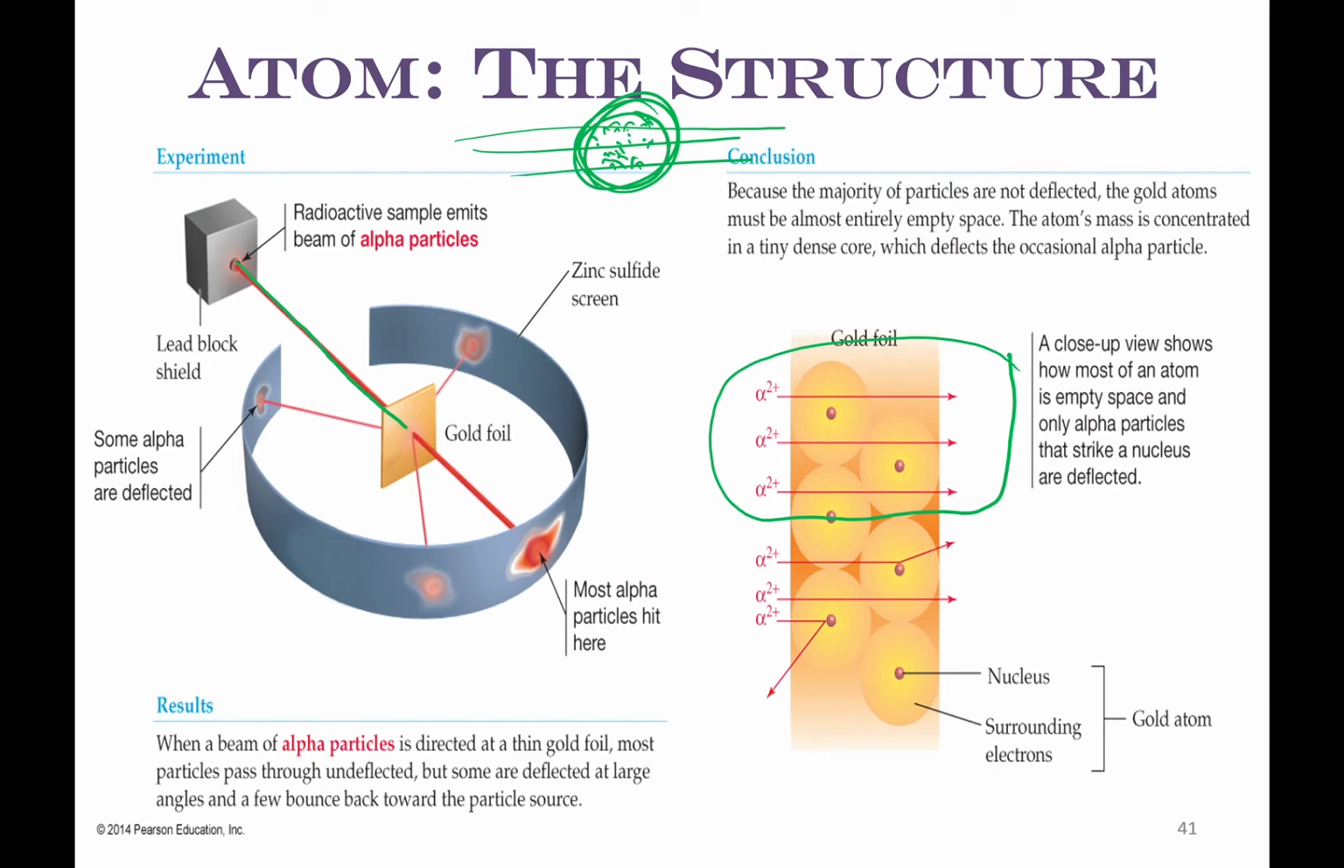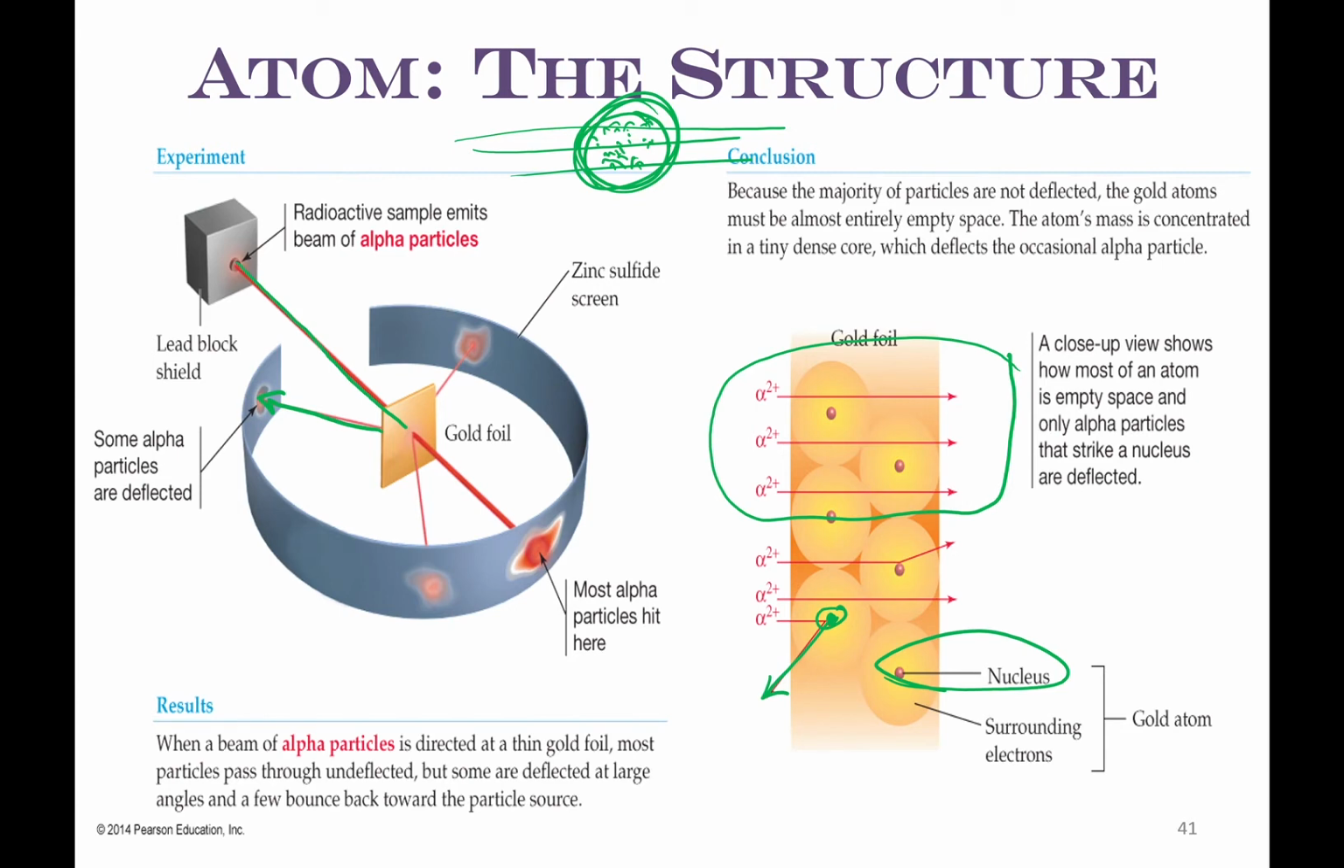But about 1 in 8,000 of those particles bounced straight back. And that took a long time to explain. I mean, a year or so of thinking about what do these results mean? This is not what we thought was going to happen. What does this mean? So when they bounced straight back, it must mean that they hit something dense in the middle. And that, folks, is how we discovered the nucleus.